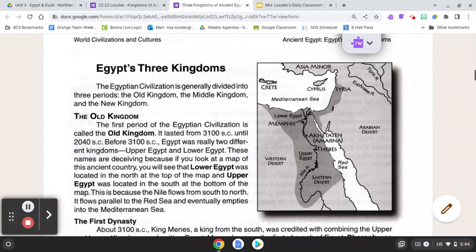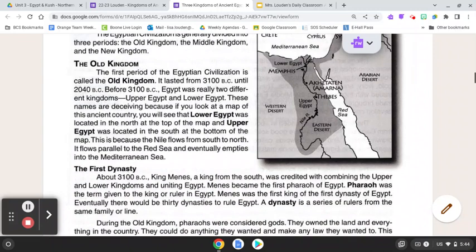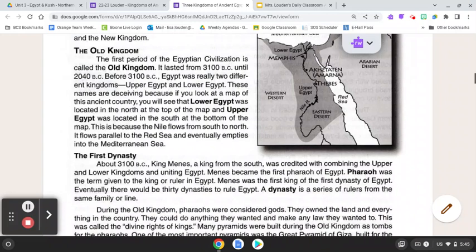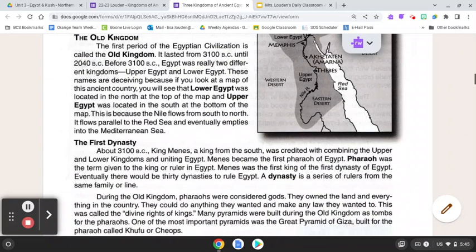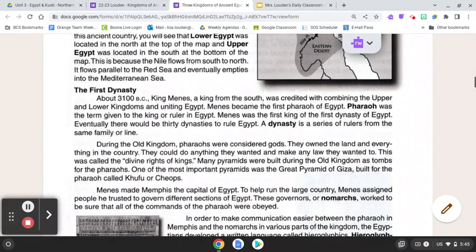Before 3100 BC, Egypt was really two different kingdoms: Upper Egypt and Lower Egypt. These names are deceiving because if you look at a map of this ancient country, you will see that Lower Egypt was located in the north at the top of the map, and Upper Egypt was located in the south at the bottom of the map. This is because the Nile flows from south to north. It flows parallel to the Red Sea and eventually empties into the Mediterranean Sea.